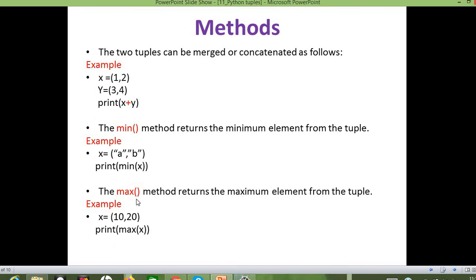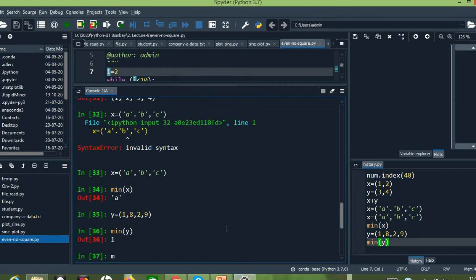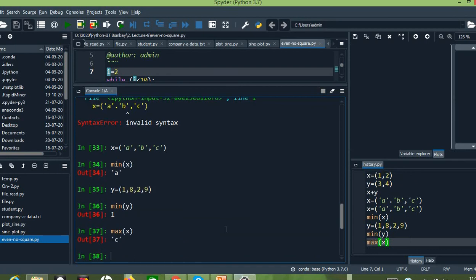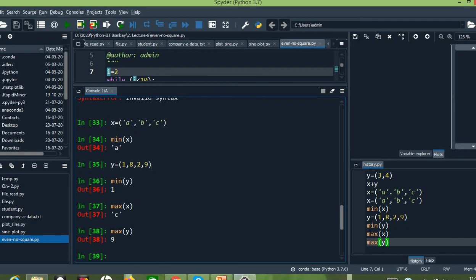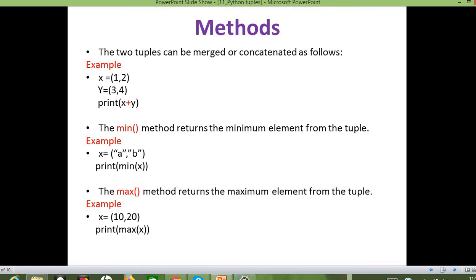The next method is the max method. The max method will return the maximum element from the tuple, the largest element. Let us take the same previous examples, but instead of min, let us supply max of x. The maximum element in tuple x is c, since the ASCII value of c is highest. Similarly, max of y. The maximum element in tuple y is 9. So these min and max methods are used to get the least element and the maximum element from the tuple.